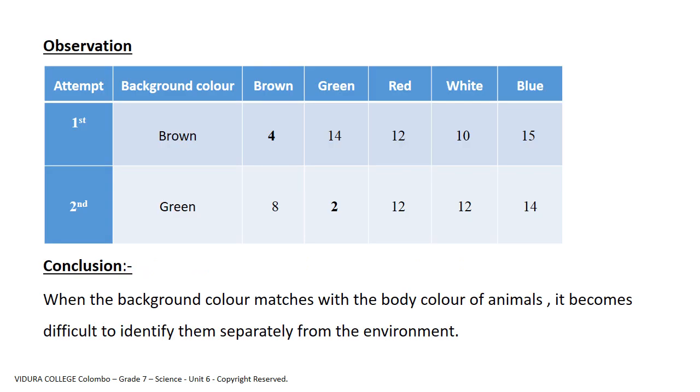Here I have tabulated the observations. We did the activity in 2 backgrounds, and here are the number of toothpicks and their color in the 2 attempts. You can see brown color toothpicks are the least collected ones in the gravel floor, and the green color toothpicks are the least collected in the grassy area. So, what is the conclusion we can come to with these results?